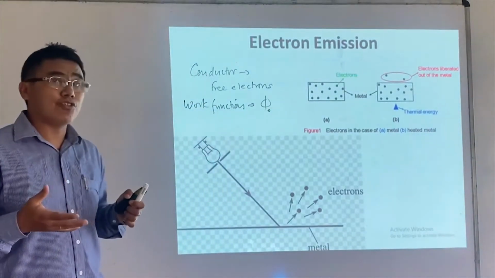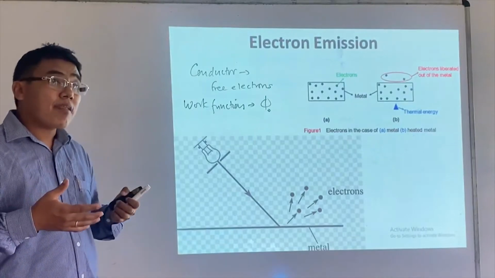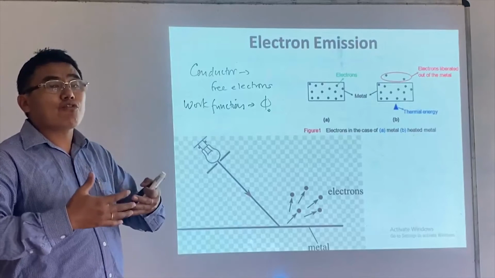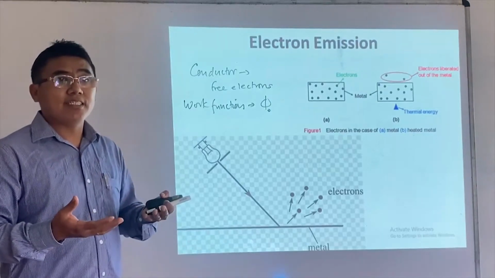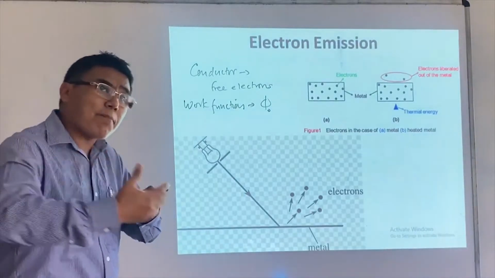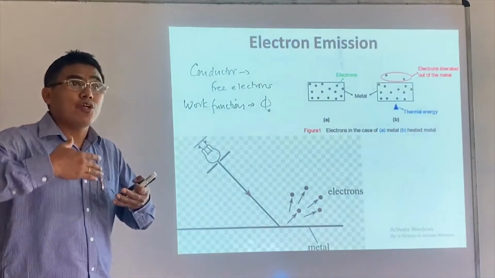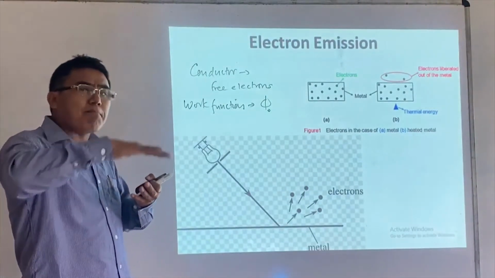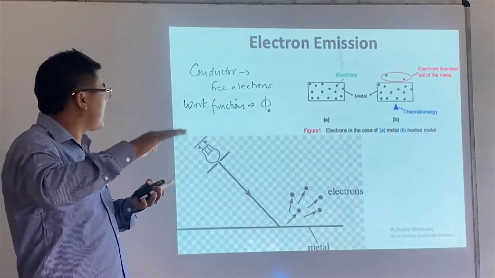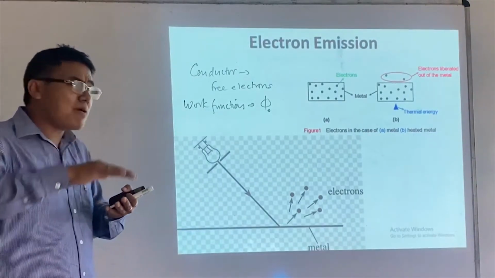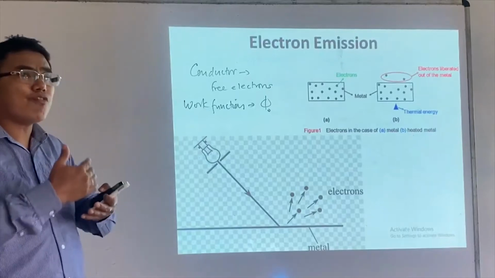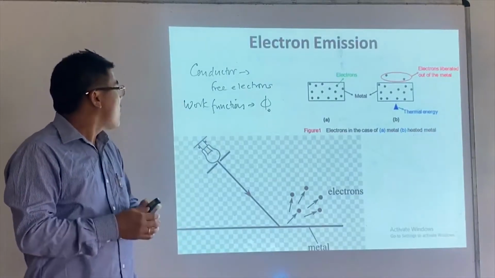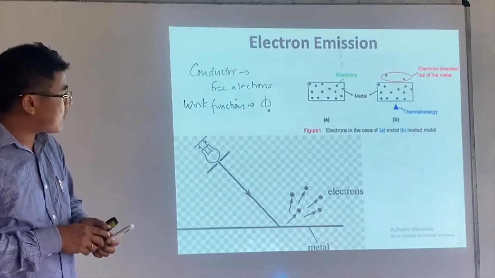The work function is the minimum amount of energy required to remove an electron from the metal surface. If we apply this much energy, we can remove the electron from it. This is the minimum. This is what we call the work function.